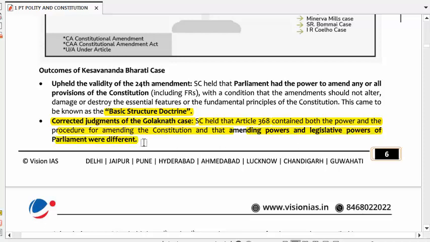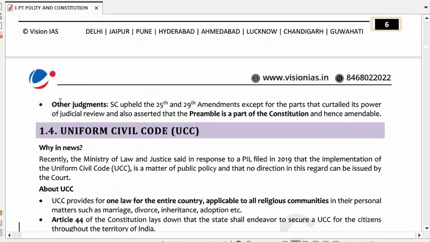Now what was the other judgment? The Supreme Court upheld the 25th and 29th amendments, except for the part that curtailed its power of judicial review, and also asserted that the preamble is a part of the Constitution and hence amendable.